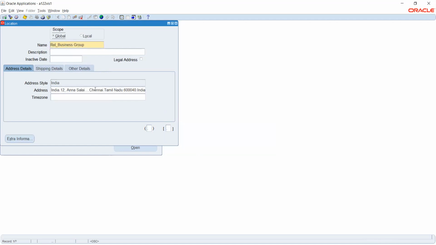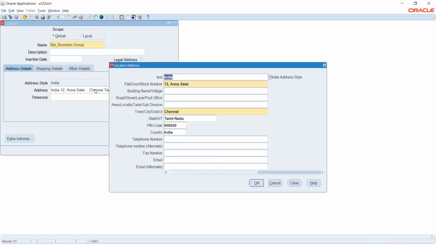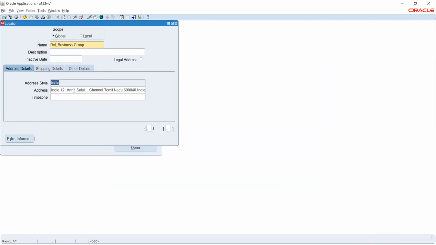Okay, so here, if I want to change the address, I'll be able to change it. But if I want to change the country, you see this is frozen. I will not be able to change it. And the name of the business group, if I want to change, I can change it, but provided no transactions were created in the system.